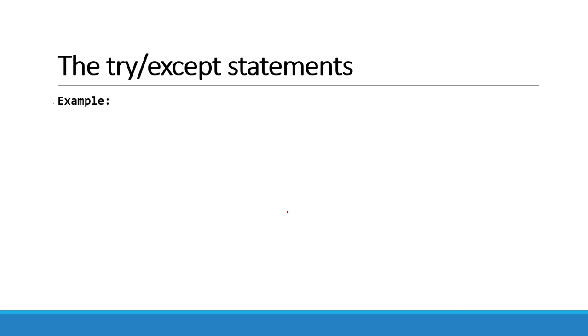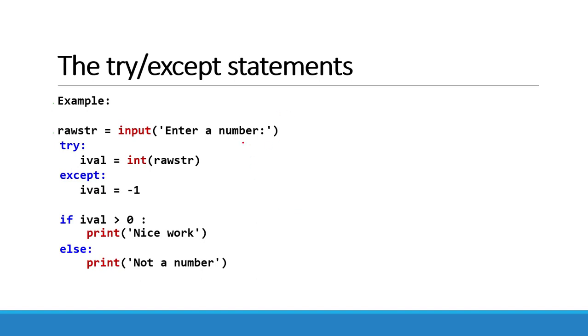For example, here we are taking a number from the user and then converting this number into an integer. But as we know, the input function returns a string, so we need to convert the number into an integer. But if the user enters some string and we are trying to convert this string into an integer, then this may cause an error. So we have written this dangerous or error-prone line in the try block.